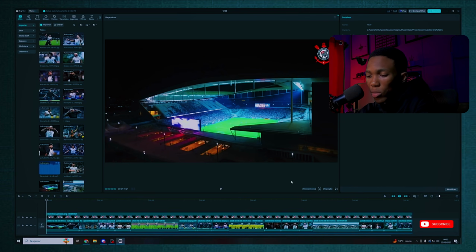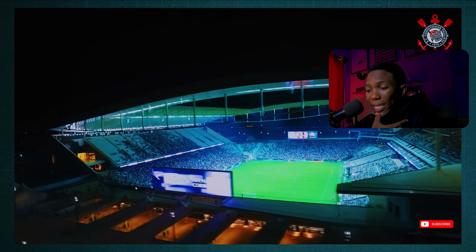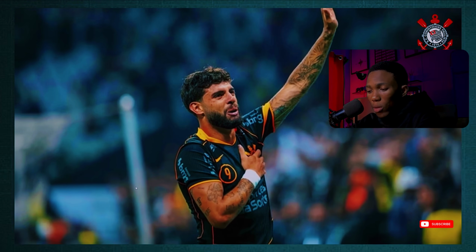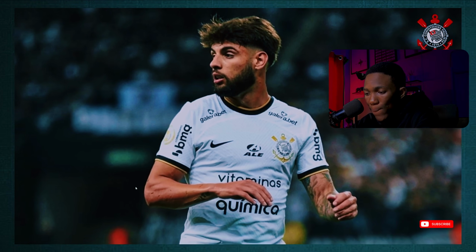3, 2, 1, play. O último jogo do Brasileirão, cheio de desfalques importantes. Esse tá super nervoso. Acho que vai começar. Rodrigo Garro e Yuri Alberto seguem fora. Ambos no departamento médico. O Garro sofreu um estiramento muscular no sóleo, ali na região da panturrilha. Já o Yuri Alberto tá lidando com um edema no púbis.